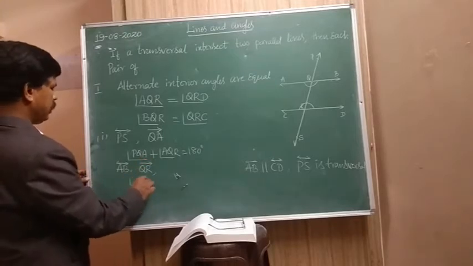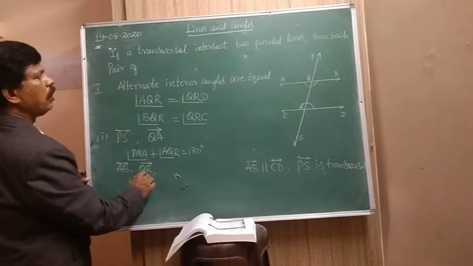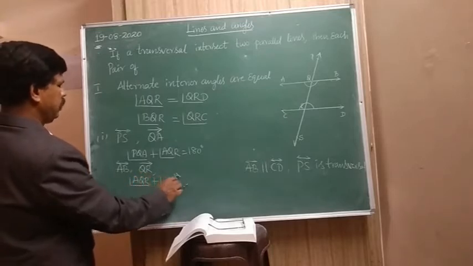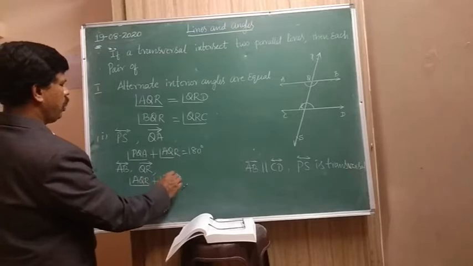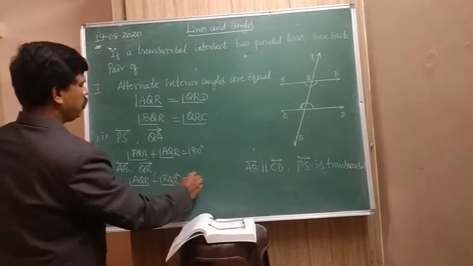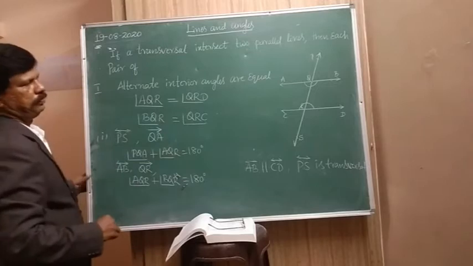Then angle AQR plus angle PQR is equal to 180 degrees.